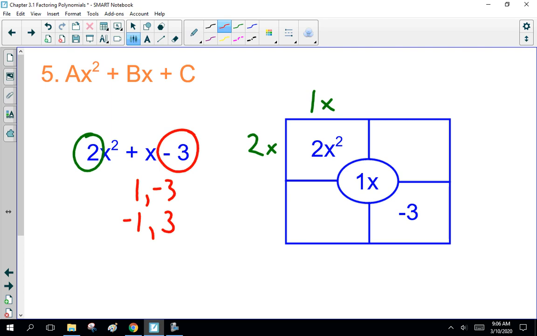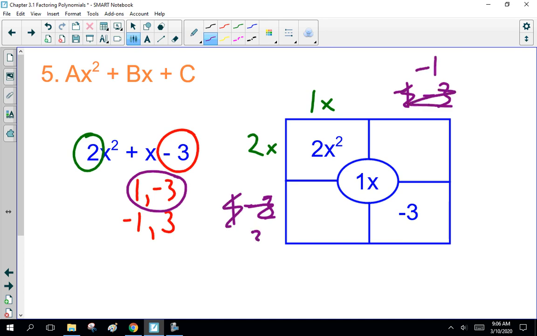If we look at the first one, we can put the 1 here and the minus 3. If that doesn't work, then we go 1 minus 3. And if that doesn't work, then we do the minus 1 and 3 here. If that doesn't work, it's minus 1 here and 3 here. So we have 4 choices.